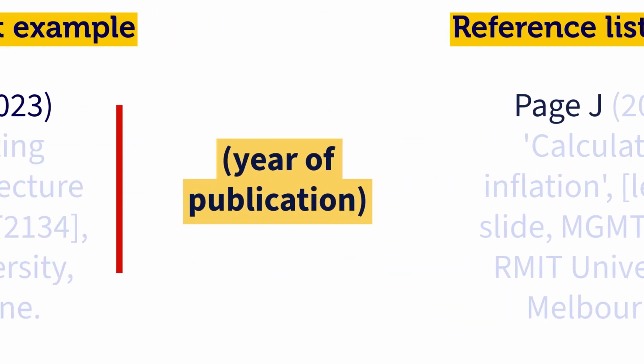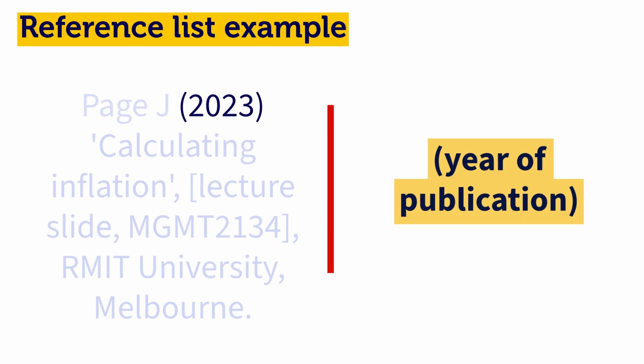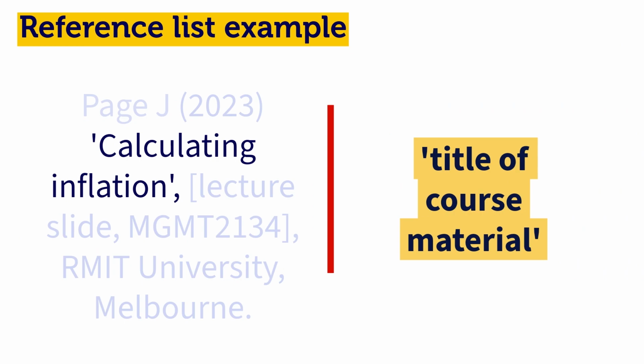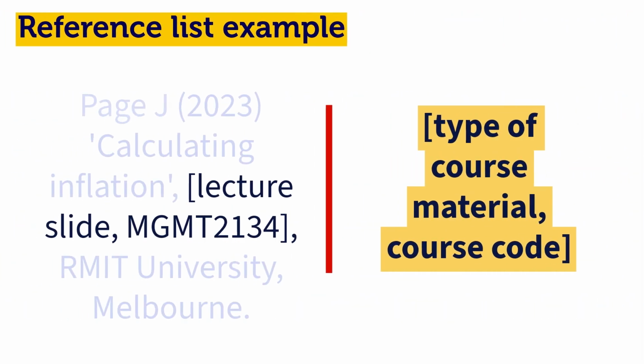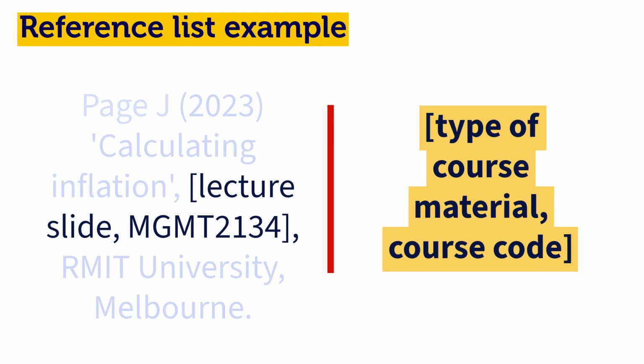The slide was created in 2023, so let's put that year in brackets. After that, we need the title of the course material, which is Calculating Inflation, and we'll put this in quotation marks. Next comes the type of material and the course code, and we need to put this information in square brackets. For this, I'll write lecture slide and the course code, which is